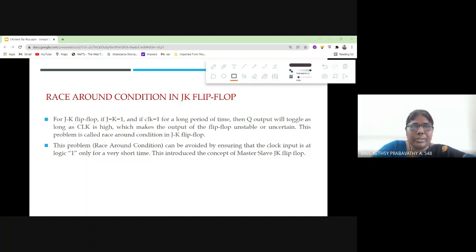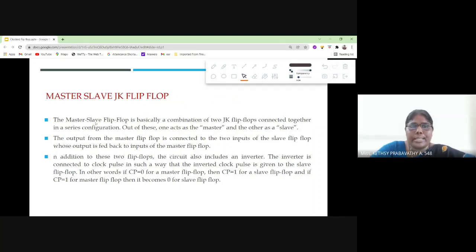So in the race around condition, what is it? In a JK flip-flop with J equal to 1 and K equal to 1, the output will toggle many times. So here there will be two flip-flops, master and slave.